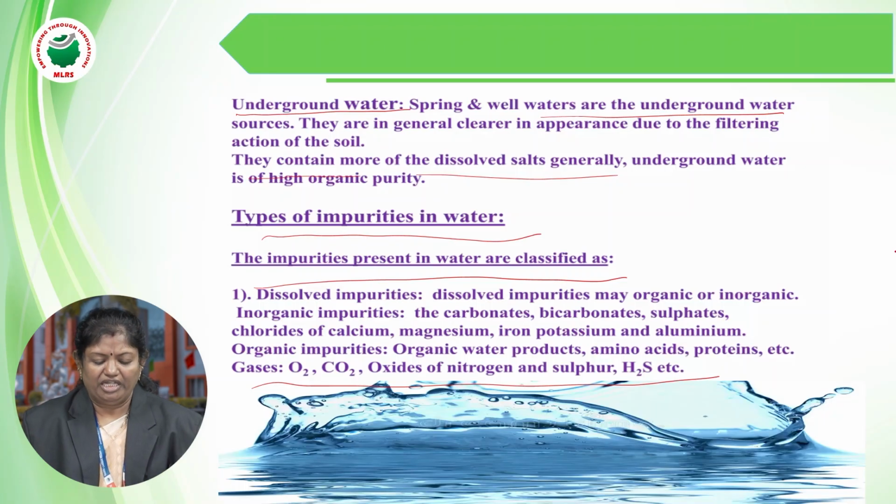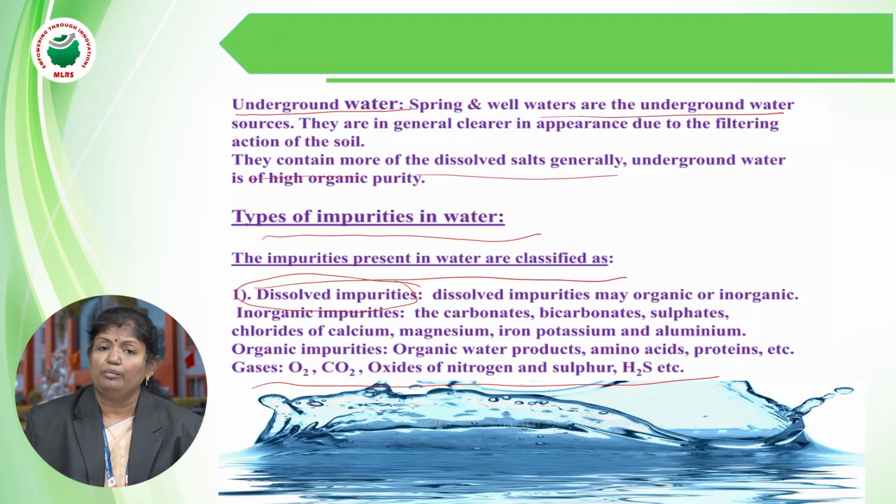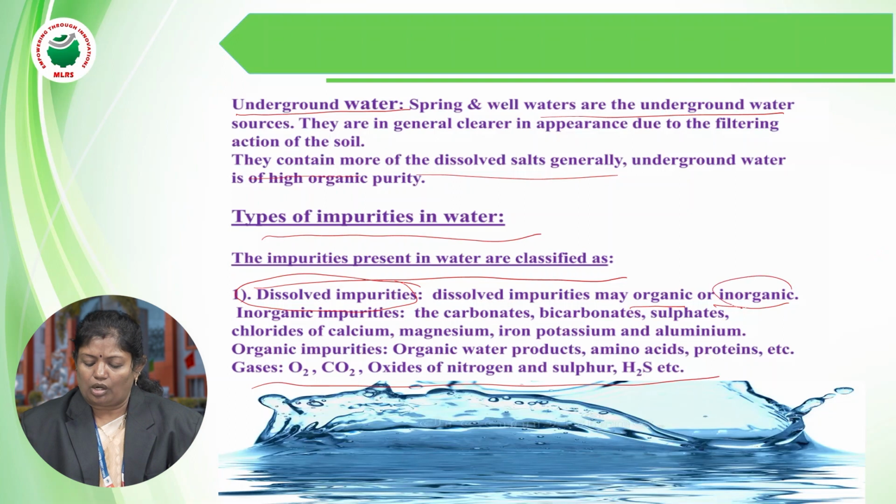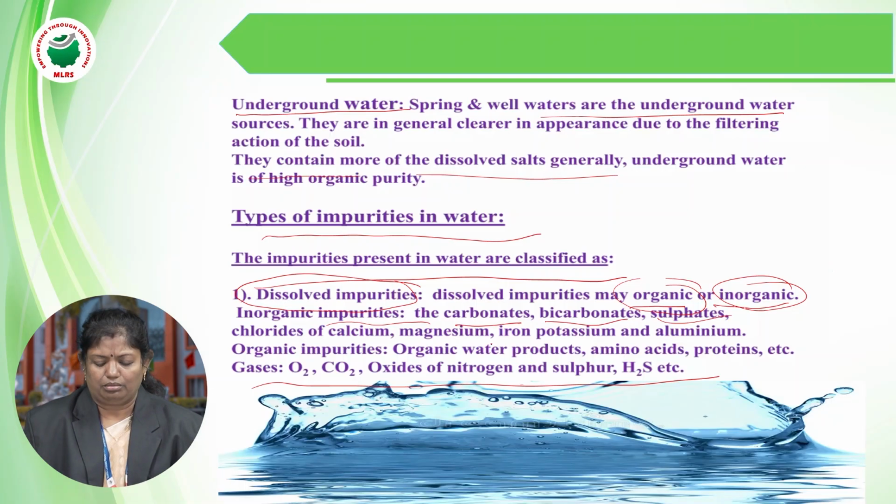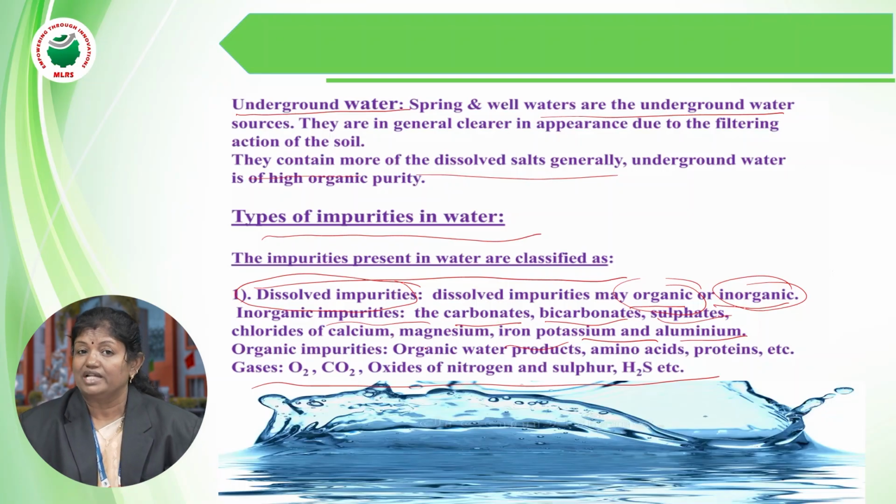The impurities present in the water are classified in different ways. One is the dissolved impurities, which may be organic or inorganic. Inorganic impurities include carbonates, bicarbonates, sulfates, and chlorides in the form of calcium, magnesium, iron, potassium, and aluminum salts. All these we will discuss further.